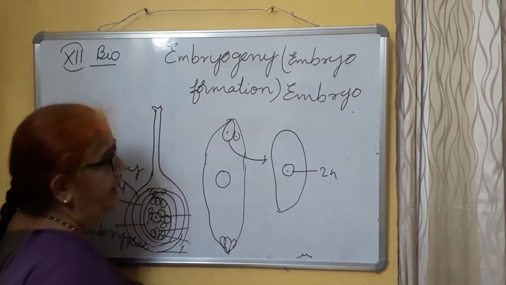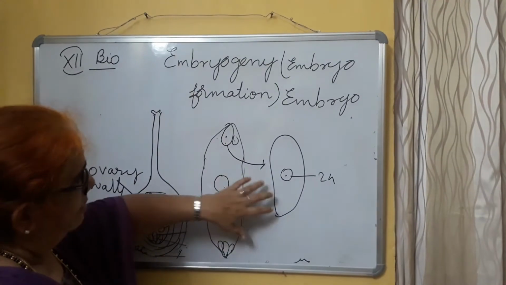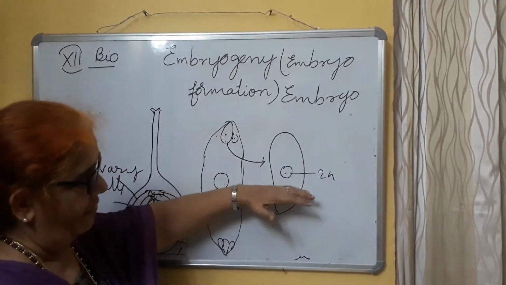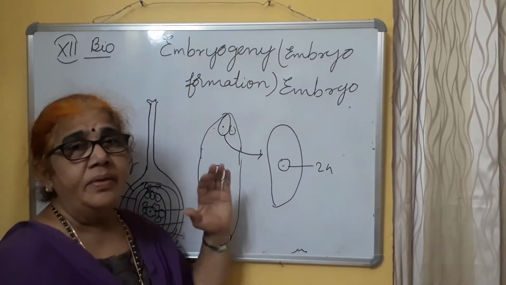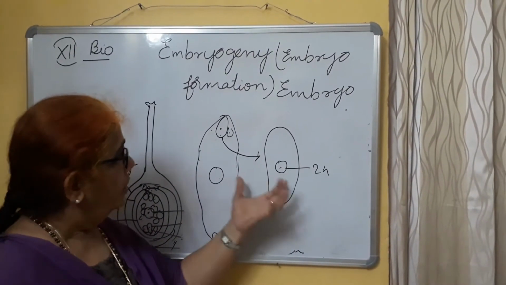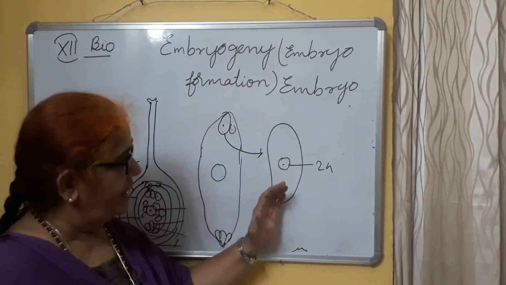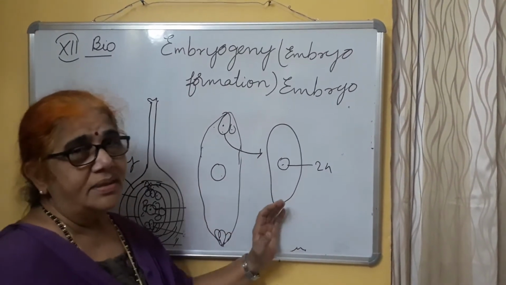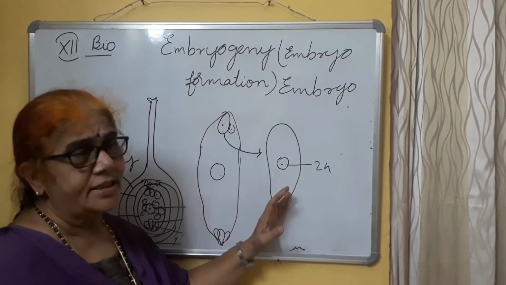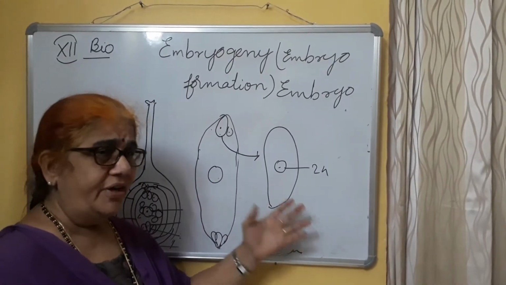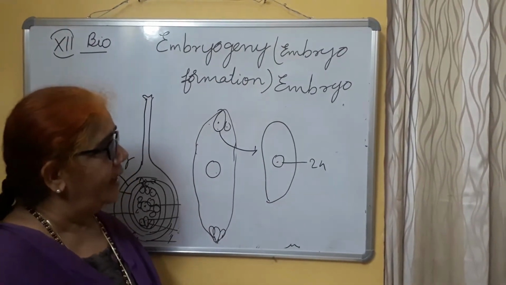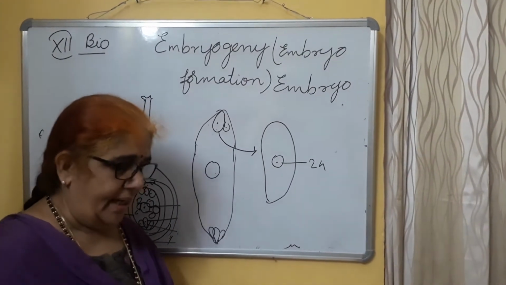So from the embryo sac, how the embryo divides, in monocotyledons and in dicotyledons, how zygote and embryo development takes place. The zygote divides mitotically and forms the dicotyledon structure, or the monocotyledon structure. So let us see this with points and diagrams very clearly.